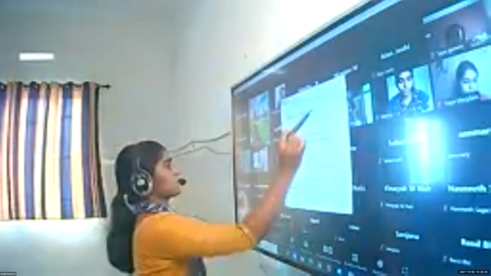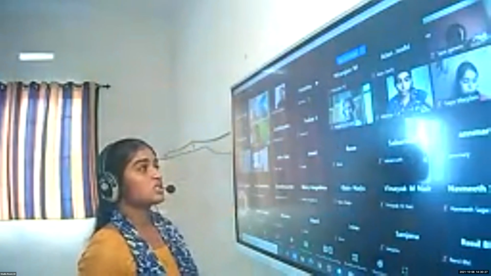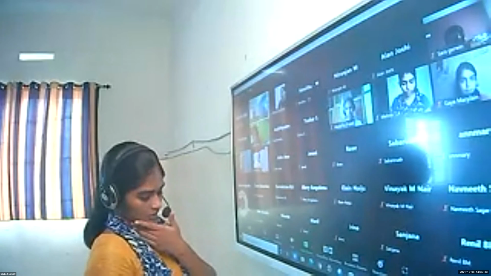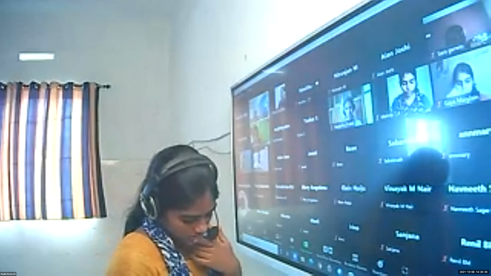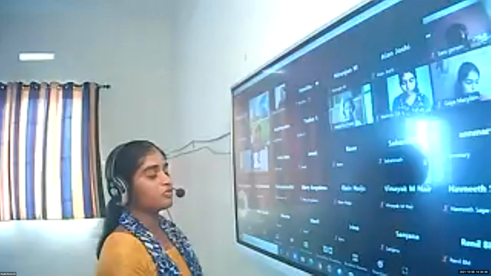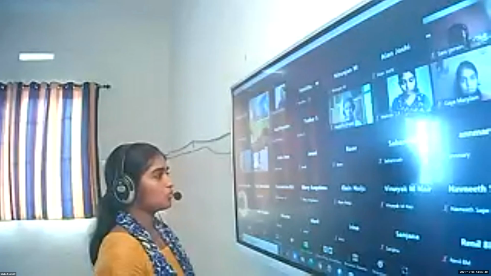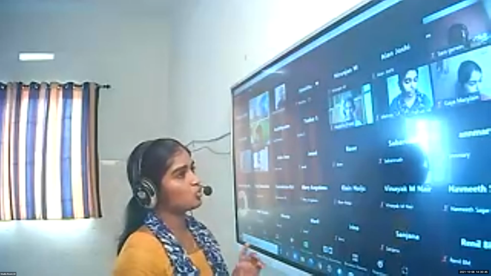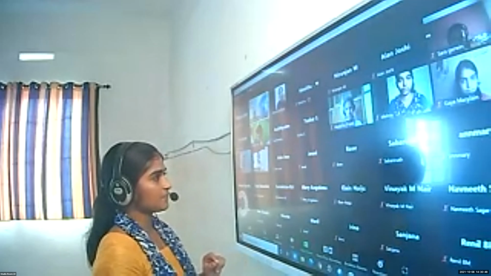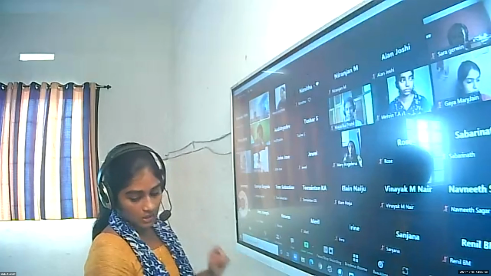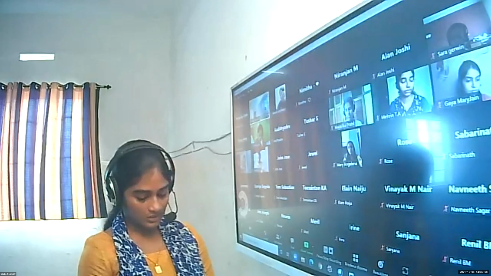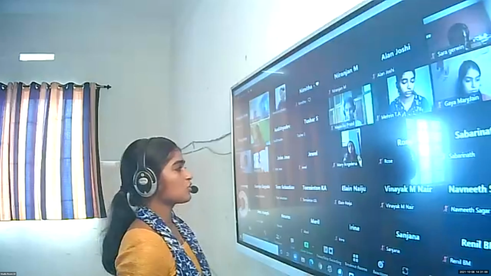Okay, Navrin. So then we have discussed competitive electron transfer reactions, right, in the last class. So children, is it possible for zinc to displace copper from its solution? Yes or no? Yes, zinc can displace copper from its solution. That's why the blue color of copper nitrate solution will fade and there is a brown deposit on the surface of zinc, isn't it?